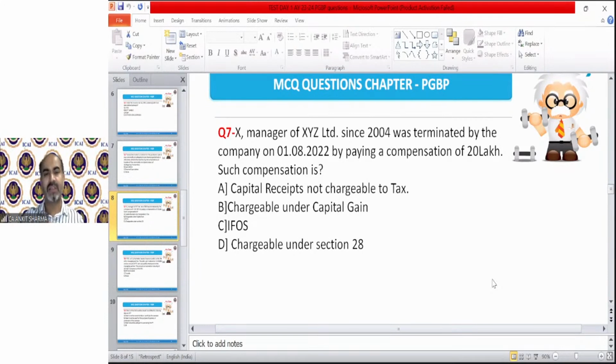The ex-manager of XYZ Limited, since 2004, was terminated by the company on 1st August 2022 by paying a compensation of 20 lakhs. Is the compensation a capital receipt not chargeable to tax, chargeable under capital gain, income from other sources, or chargeable under section 28?